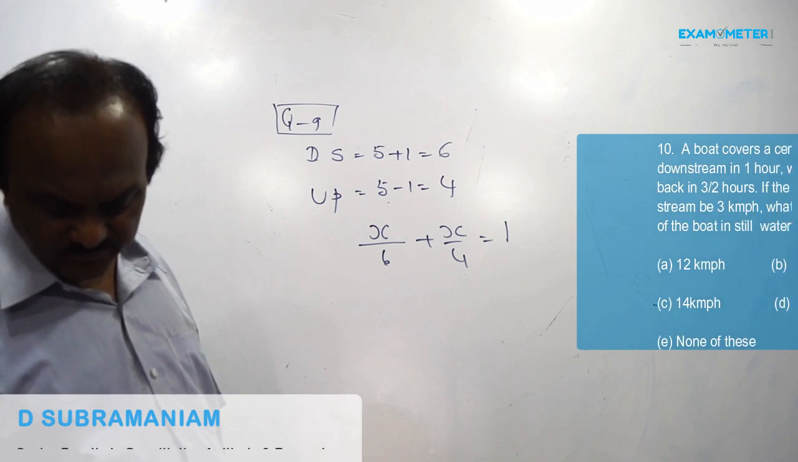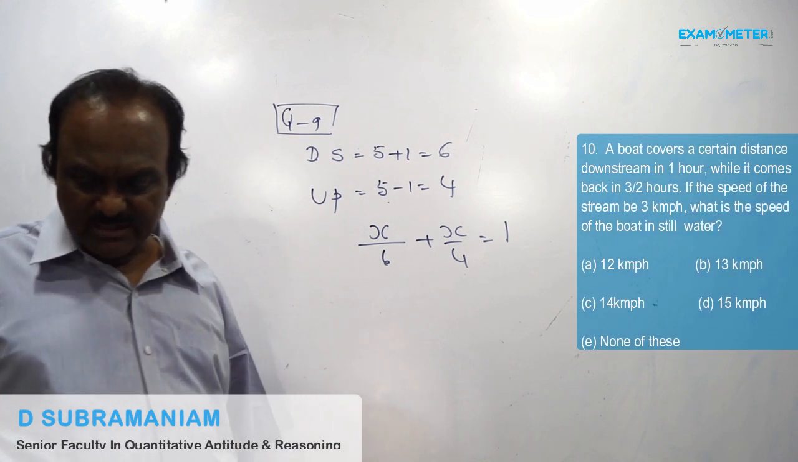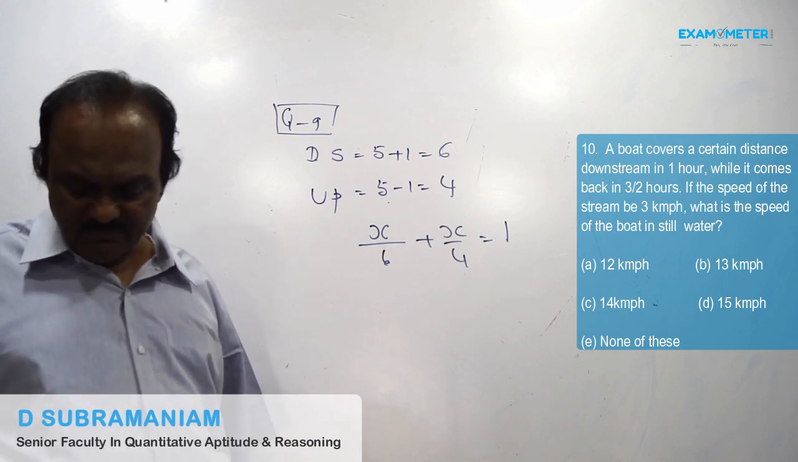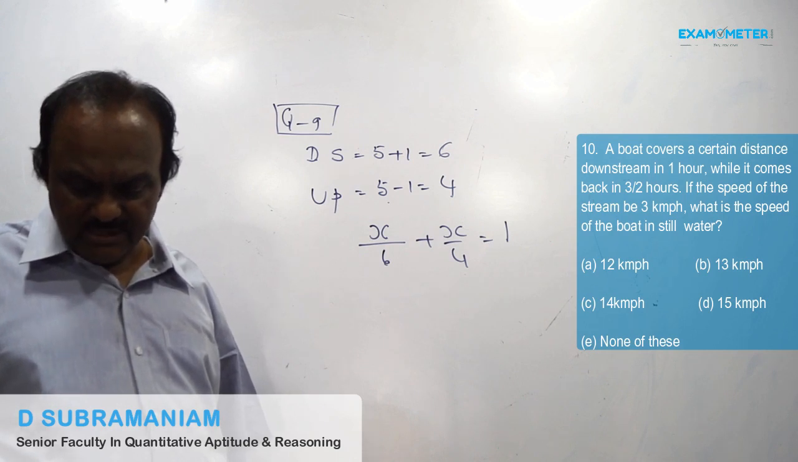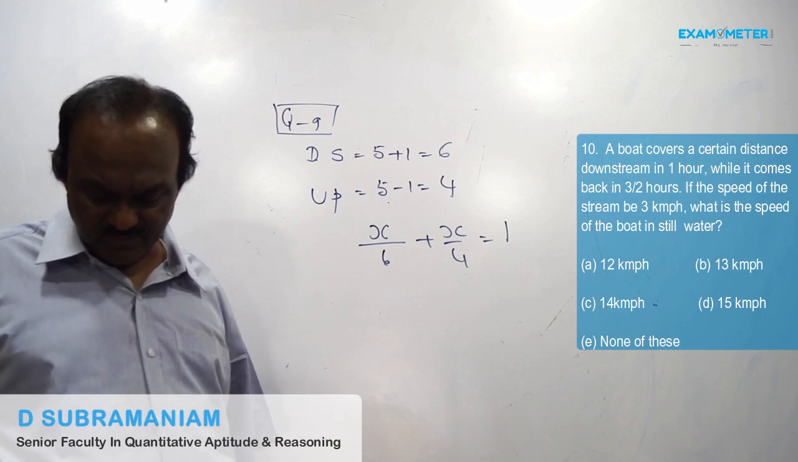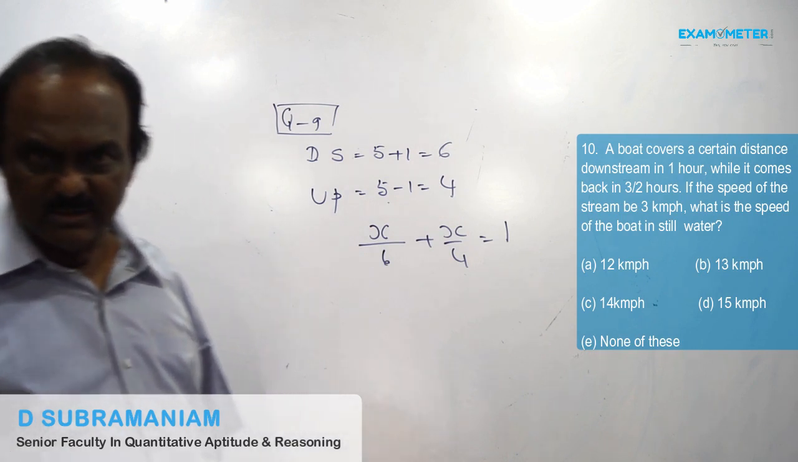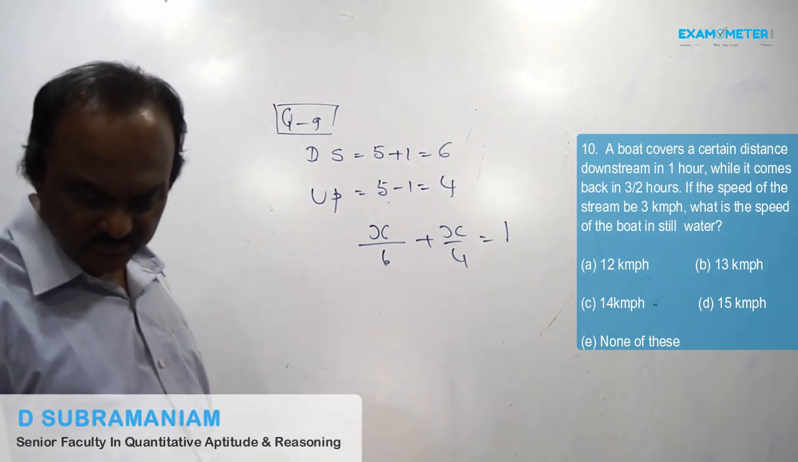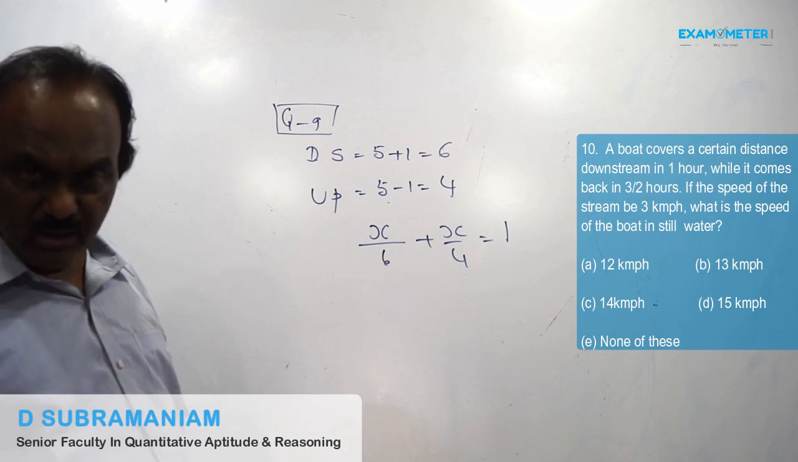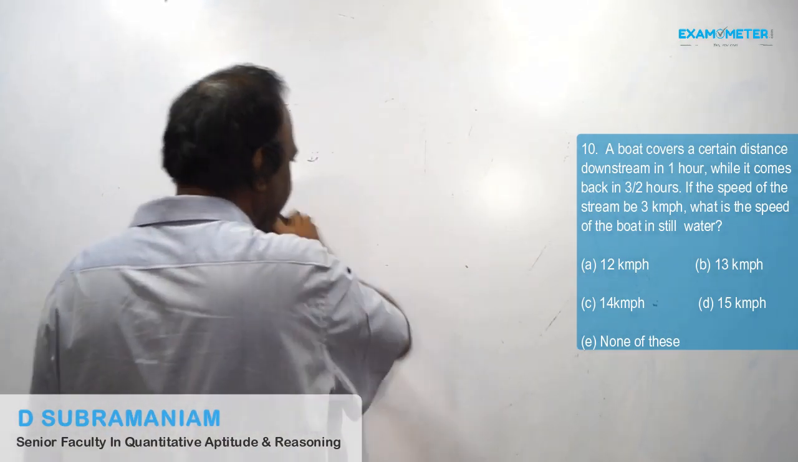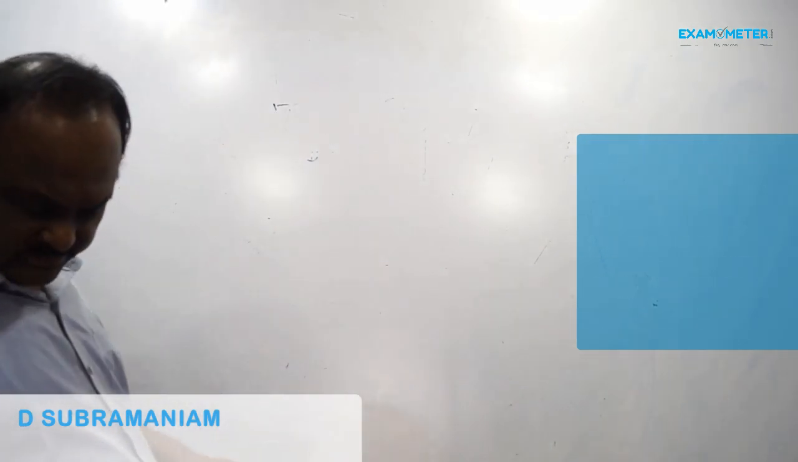Question number 10. A boat covers a certain distance downstream in 1 hour while it comes back in 1.5 hours. If the speed of the stream is 3 kmph, the speed of the boat in still water is? So we will assume the speed of the boat in still water as x kmph.